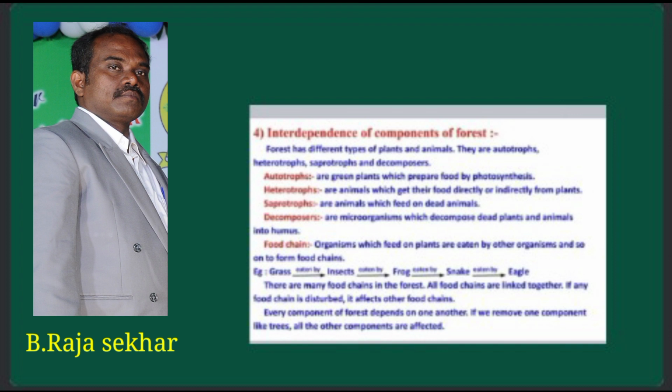Carnivores. What is meant by carnivores? The animals which eat flesh of other animals. Flesh means meat.